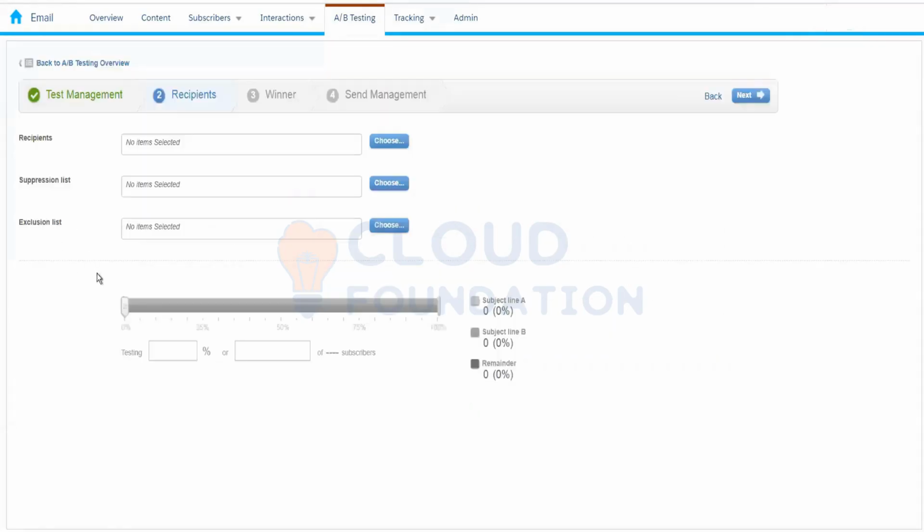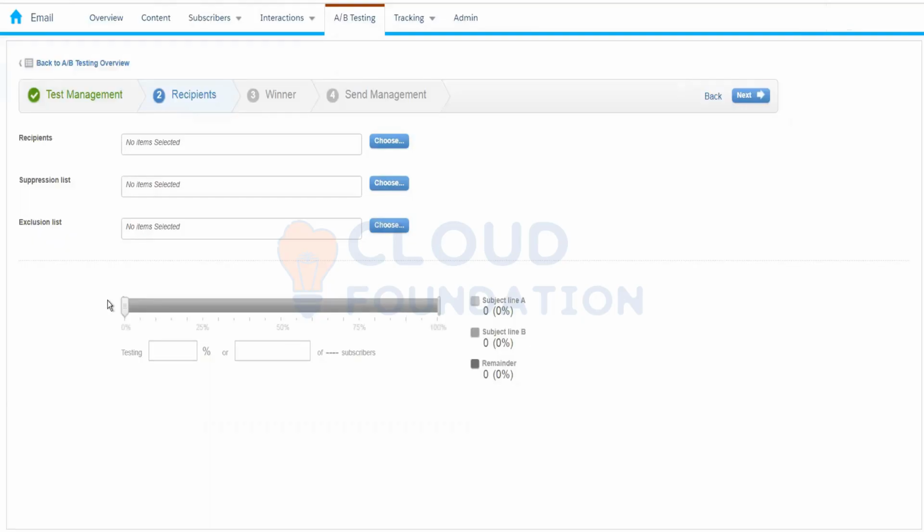There are two main differences. One is that the suppression list has its own physical existence, but the exclusion list is just a name given to any list, data extension or group that we can use for exclusion. Now, what are the similarities? These two lists are used for exclusion, and there's one more difference based on the use cases.